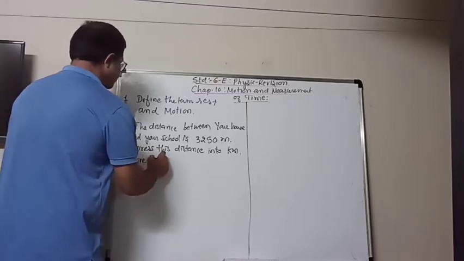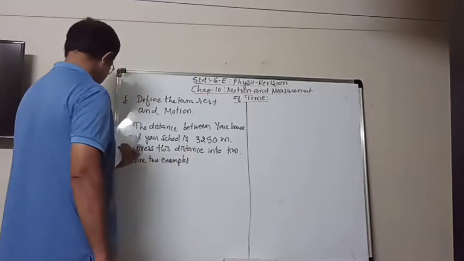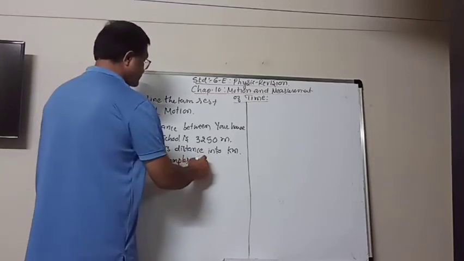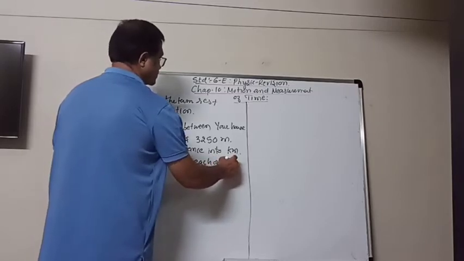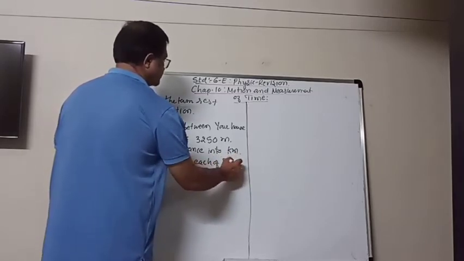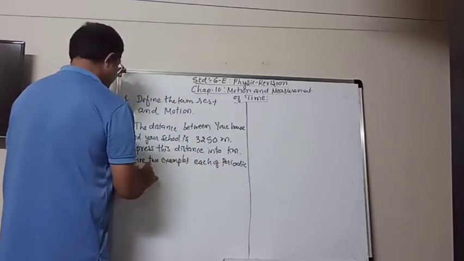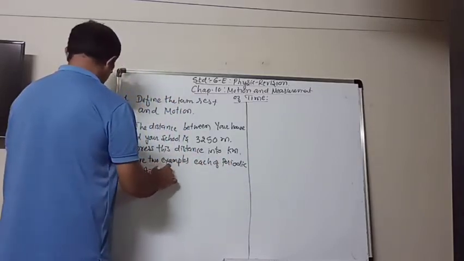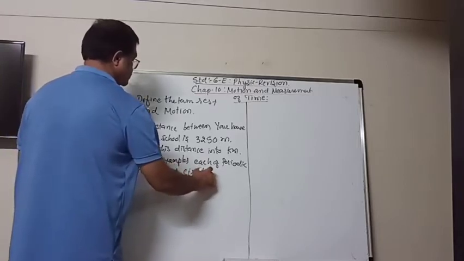Give 2 examples each of periodic motion and circular motion.